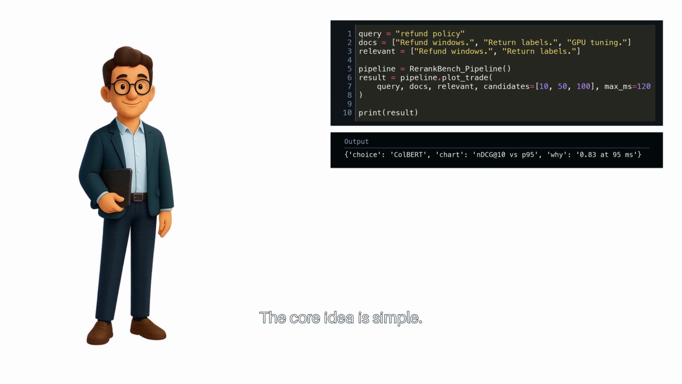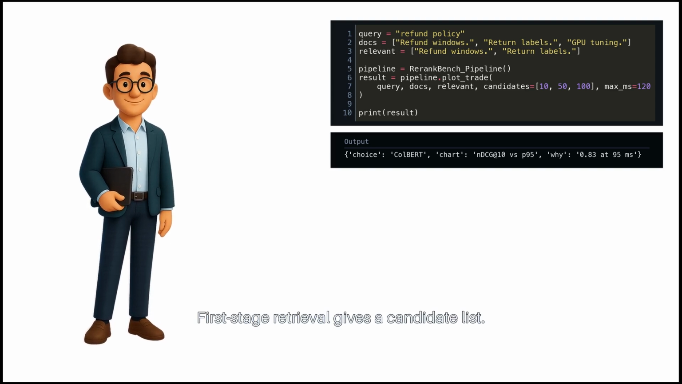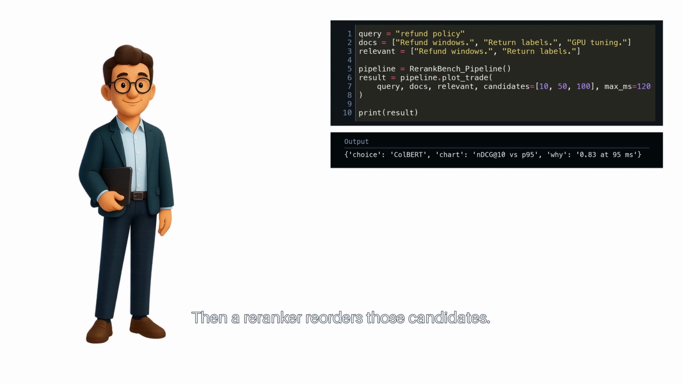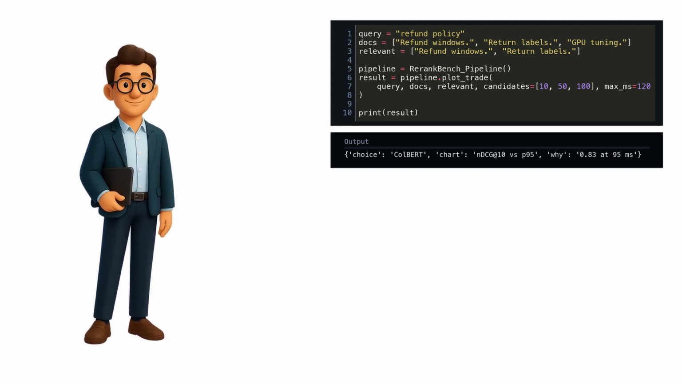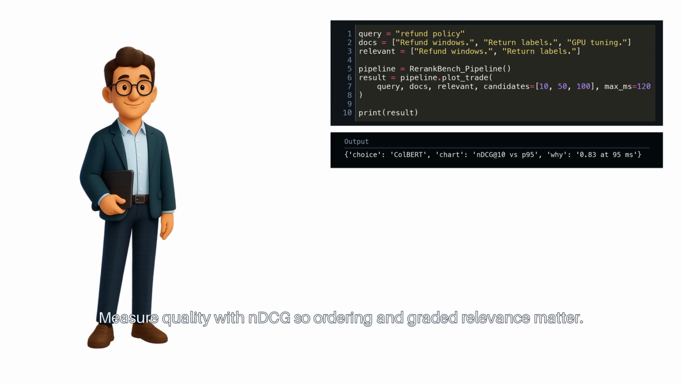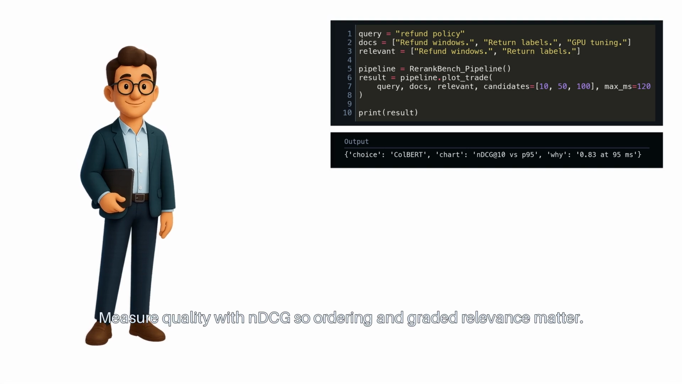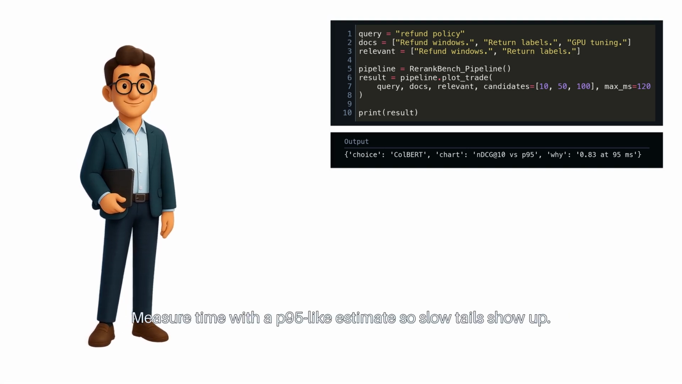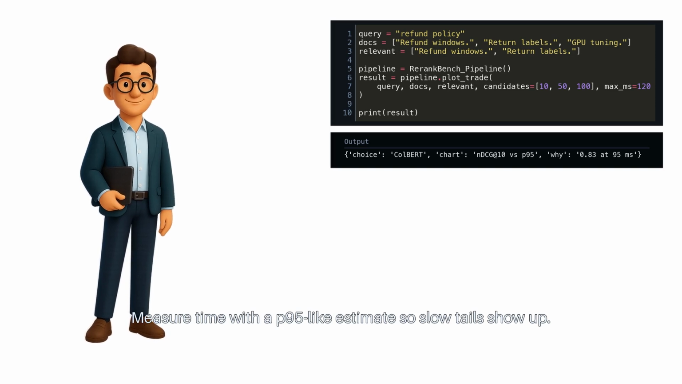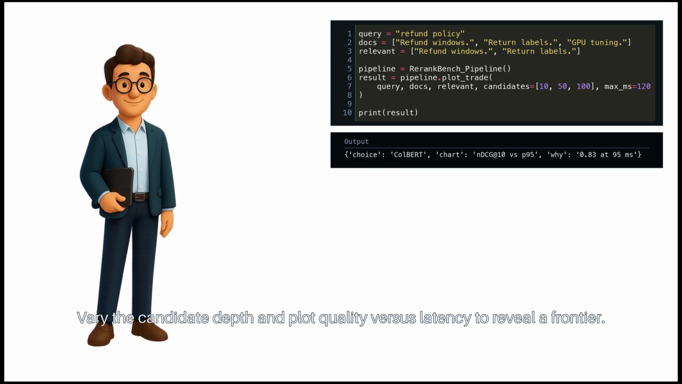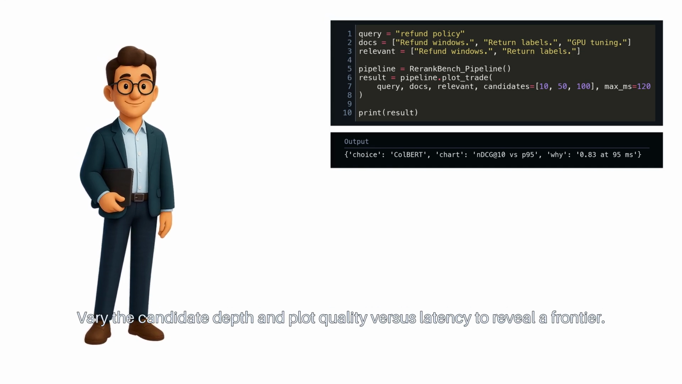The core idea is simple. First stage retrieval gives a candidate list. Then, a re-ranker reorders those candidates. Measure quality with nDCG, so ordering and graded relevance matter. Measure time with a P95-like estimate, so slow tails show up. Vary the candidate depth and plot quality versus latency to reveal a frontier.